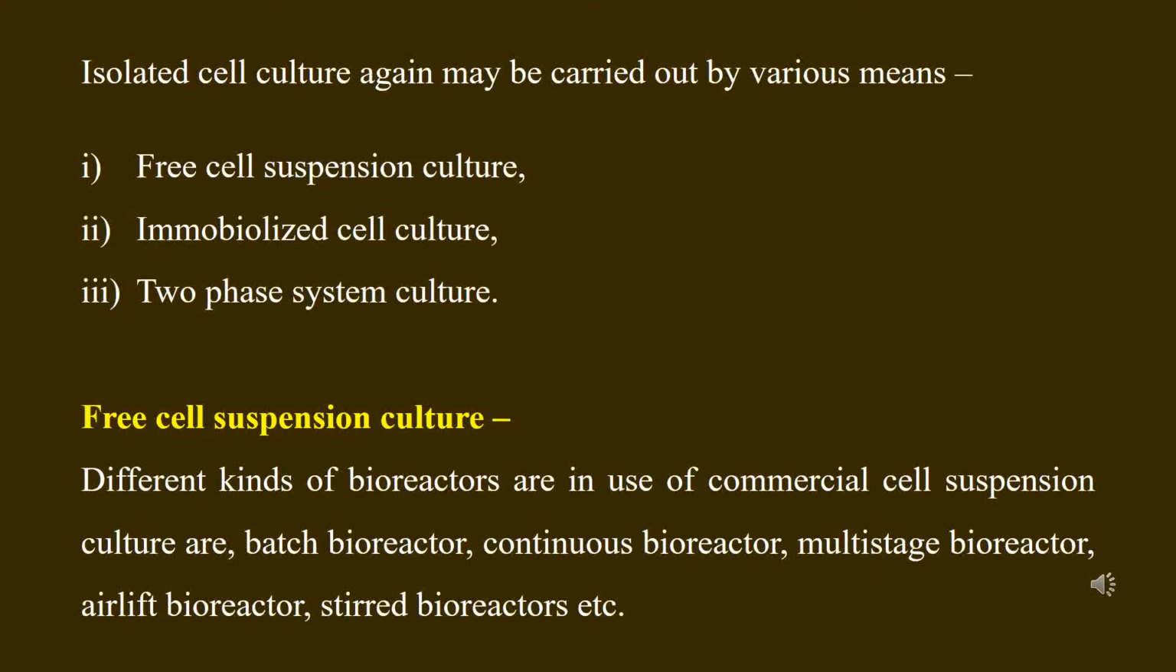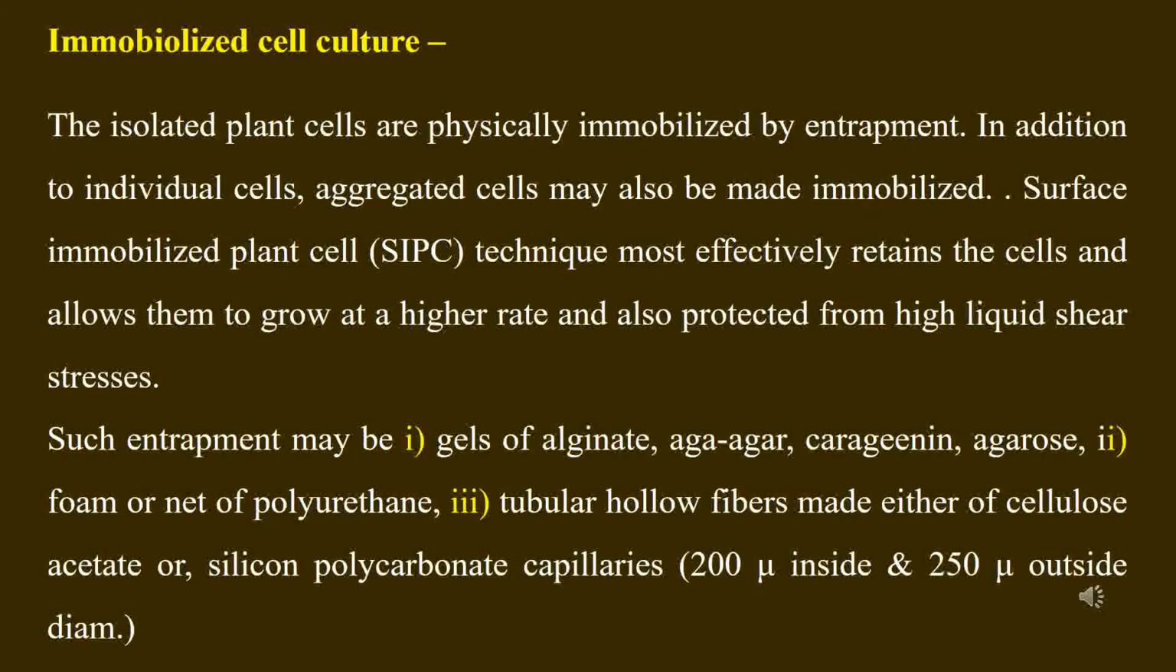Free cell suspension culture may be carried out in bioreactors of different kinds, like batch bioreactor, continuous bioreactor, multi-stage bioreactor, airlift bioreactor, stirred container bioreactor, etc. In immobilized cell culture, surface immobilized plant cells technique very effectively can retain cells and allow them to grow at a higher speed and also remain protected from high liquid shear stresses.